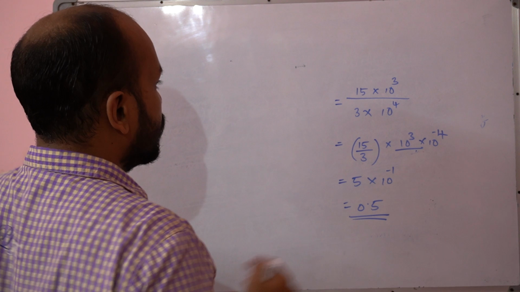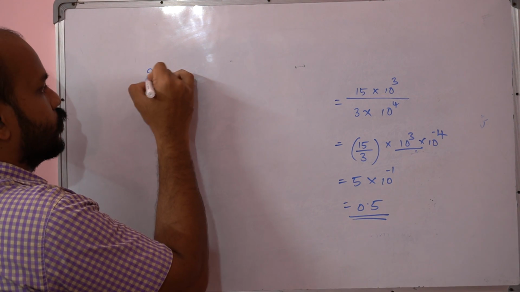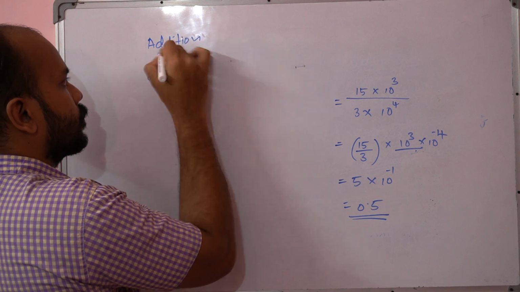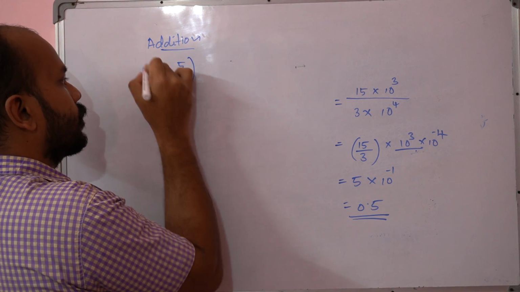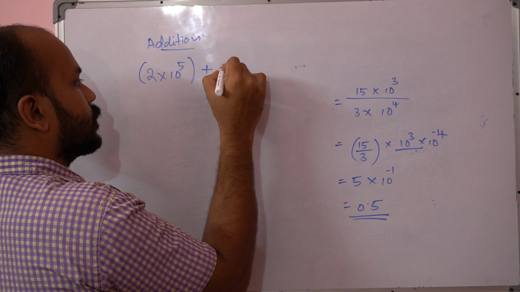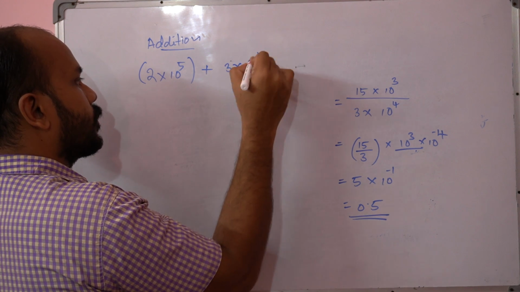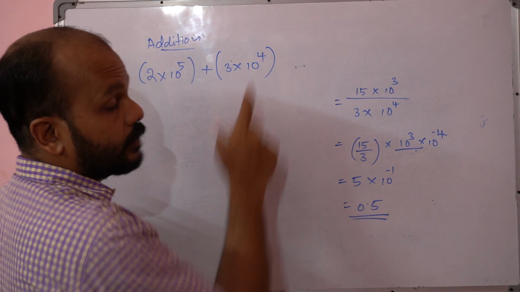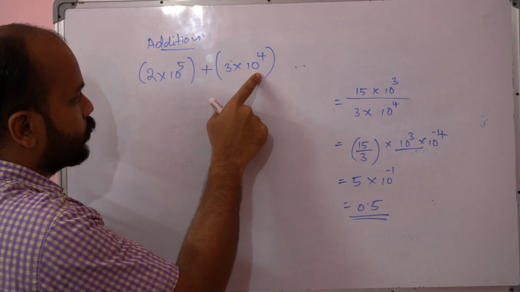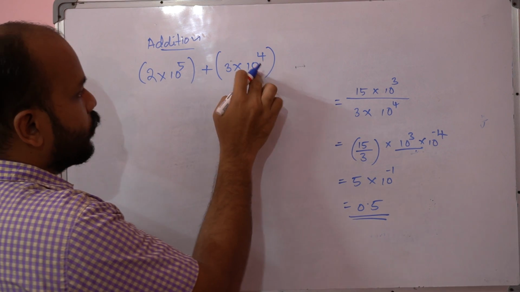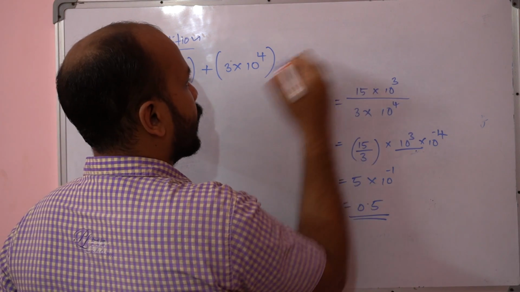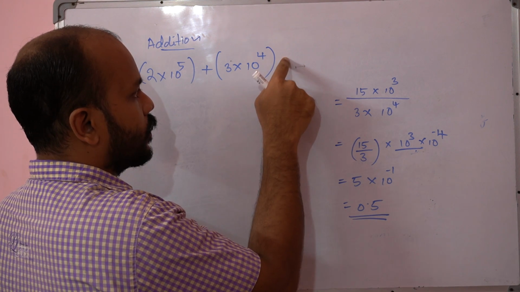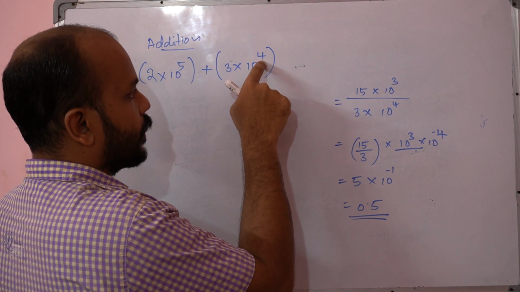Okay, so let's take some digits. I am saying about the addition, 2 into 10 raised to 5 plus 3 into 10 raised to 4. See, the thing is, here the powers of 10 are different, right? The first task is to make them the same. The difference between 4 and 5 is 1, right? So that means if I multiply it with 10, it will become 10 raised to 5.